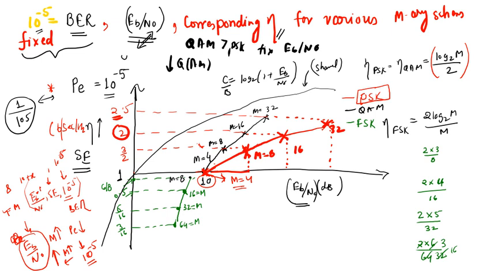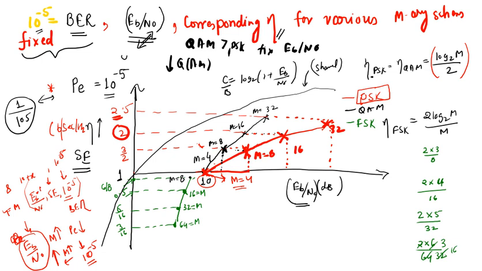You can see this clearly from here: if you want 10 to the power minus 5 error performance and your order is the same, you can get it at a lower value of power as compared to PSK. Black is QAM, so you will get the same error performance at a lower value of power. This will be shifted, and since QAM and PSK have the same spectral efficiency, these values are the same.